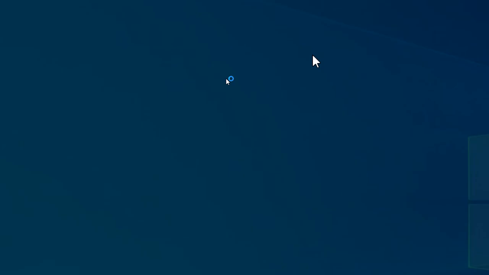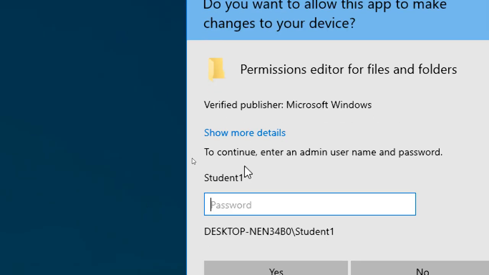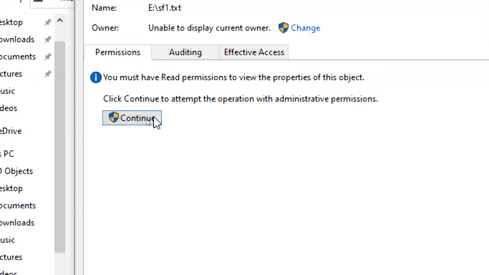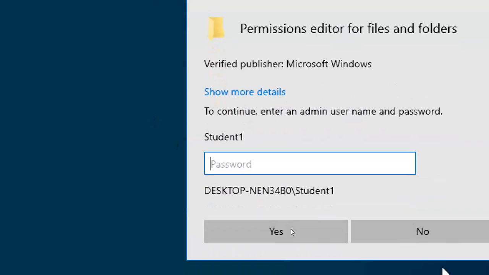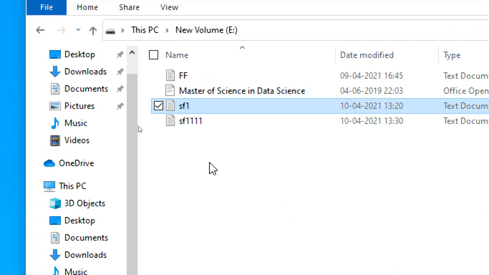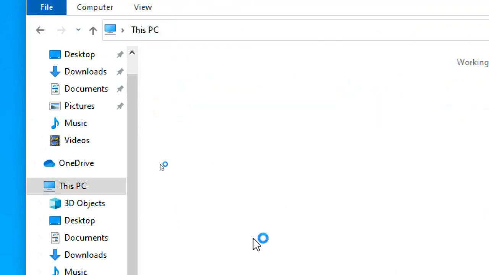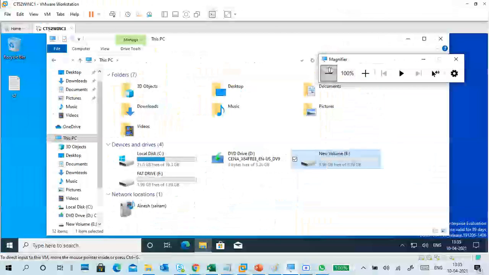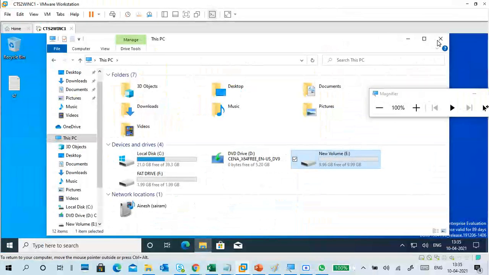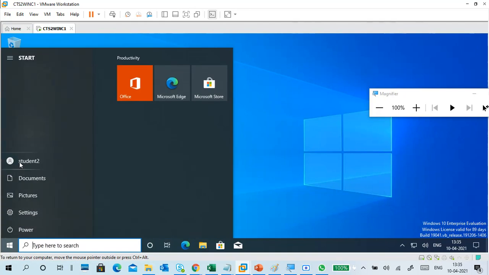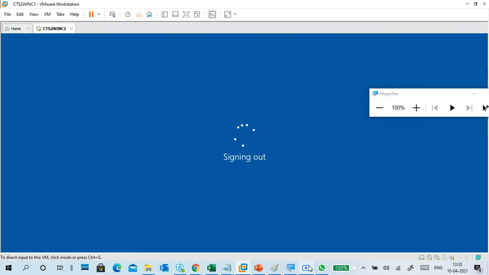If you want to change it, again we need an administrator password, the student 1 password. Even if you continue, you can't change the permissions and access is not there because you are not an administrator. If you are an administrator, automatically you will get that permission. So this is NTFS permissions. This is it.